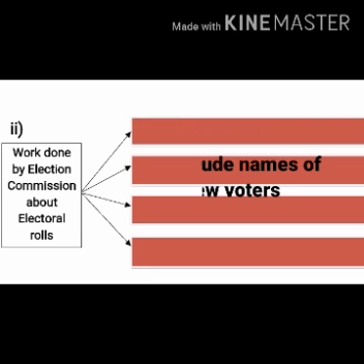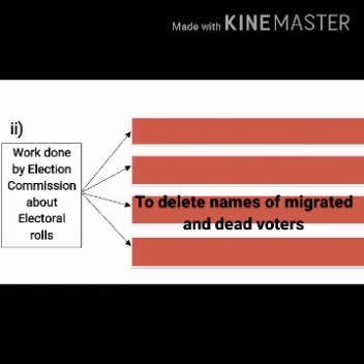Second one, to include names of new voters. Then third one, to delete names of migrated and dead voters. Migrated means the one who has come from another place and settled over here.